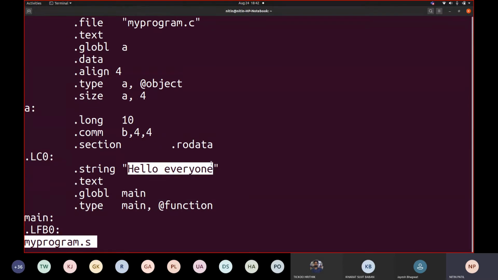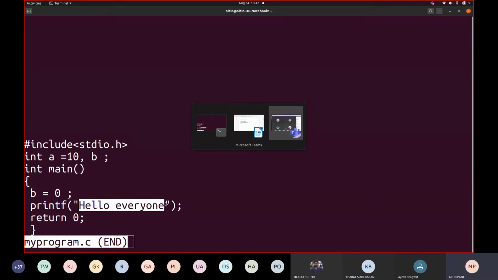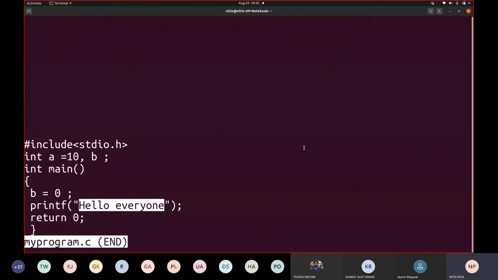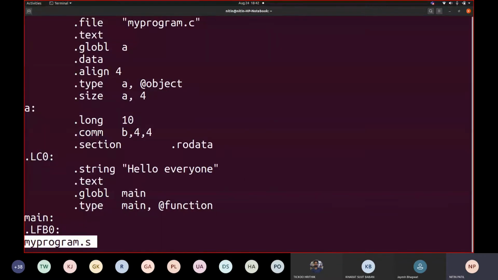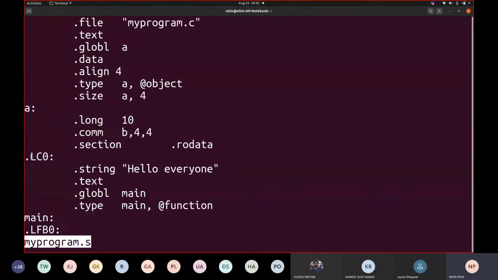This hello everyone was part of my code. Am I going to change this at runtime? This can never be changed, so that's why this is read only data. Fine. And if you carefully see one more time the code that was generated in my program.s, it says section .rodata, .LC0. Now this .LC is local constant. Then it contains a string value written as hello everyone.